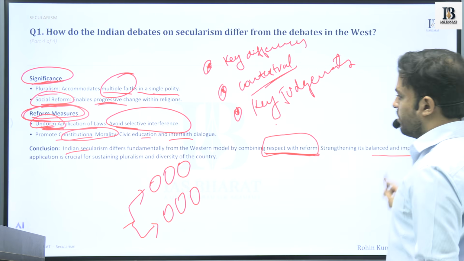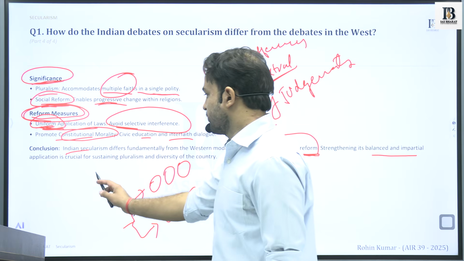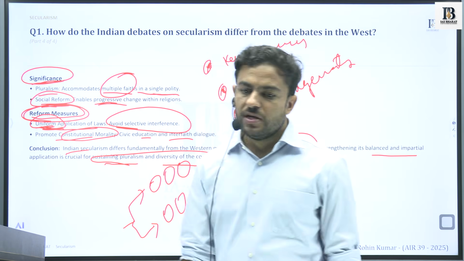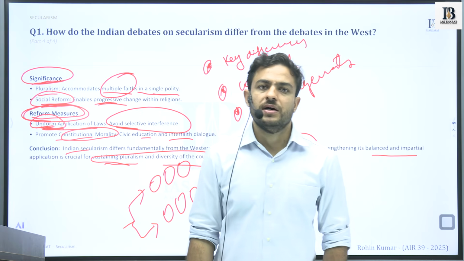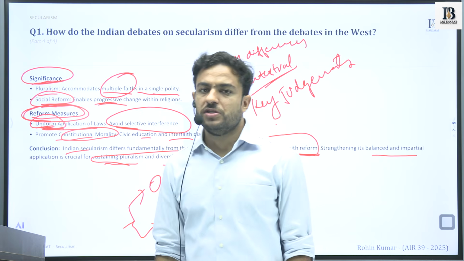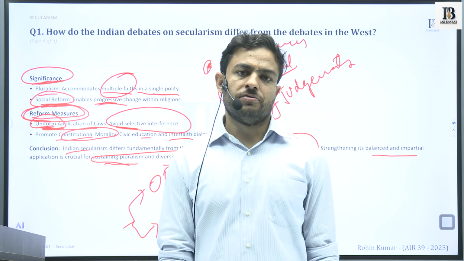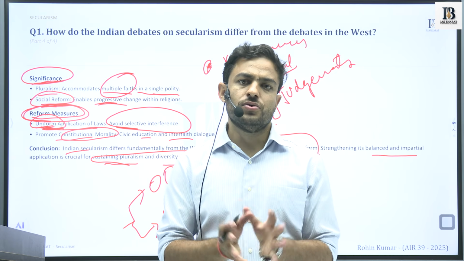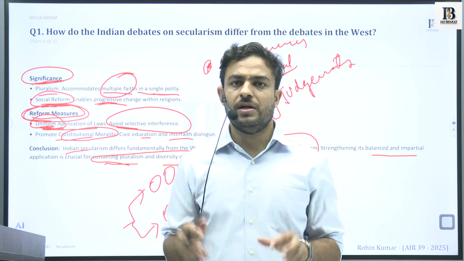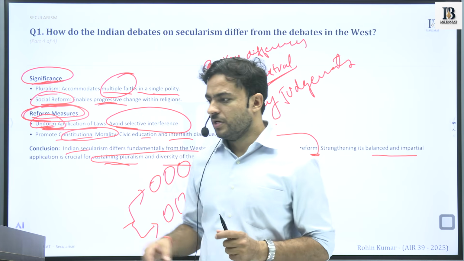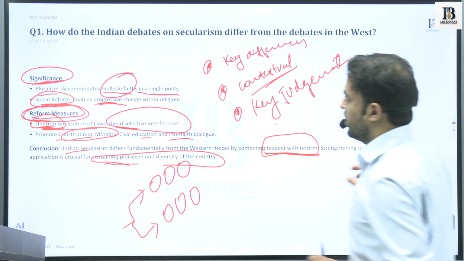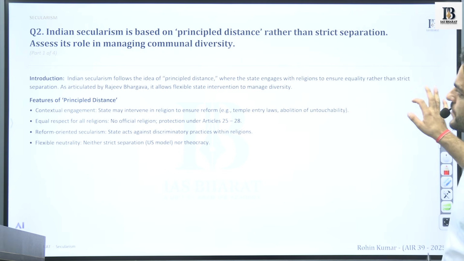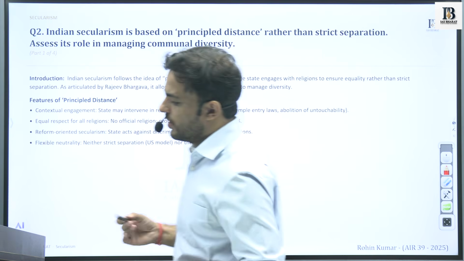Strengthening its balanced and impartial application is crucial for sustaining pluralism and diversity of the country. So it is very important with respect to India that any model which evolves as part of the social, cultural or religious reality should include all the elements that exist in Indian society. So this was a debate on the secularism part. Second question that can be asked.